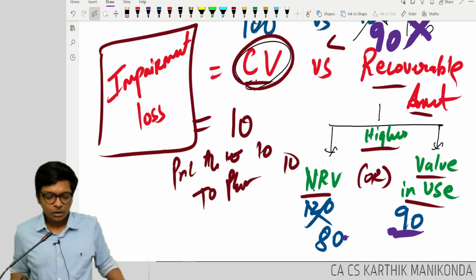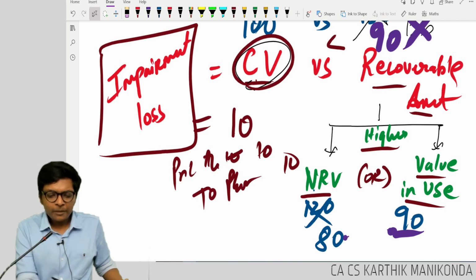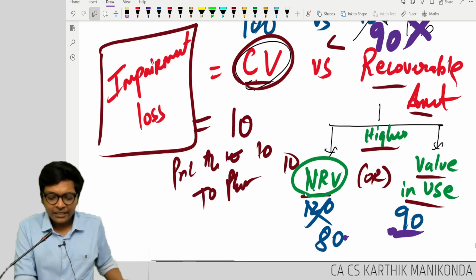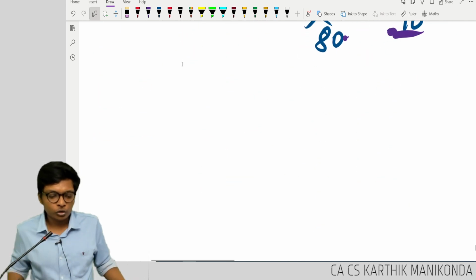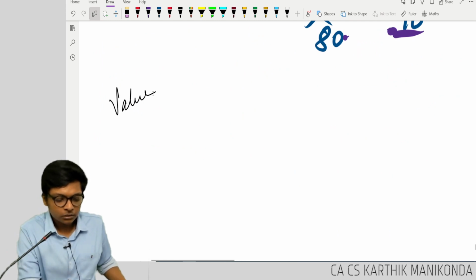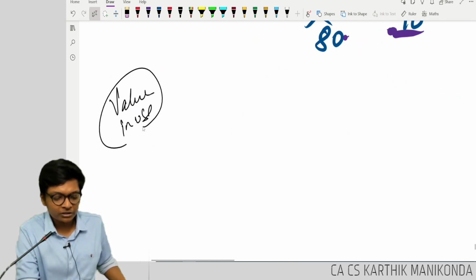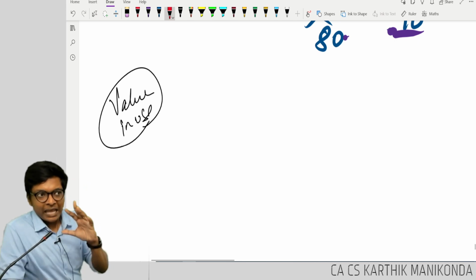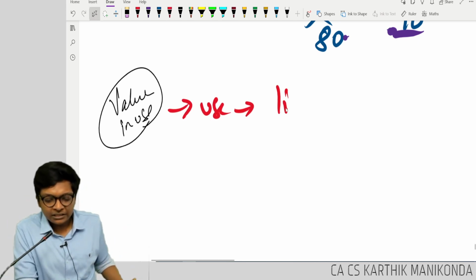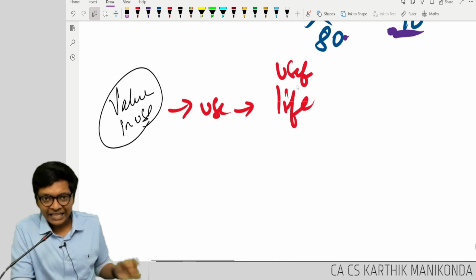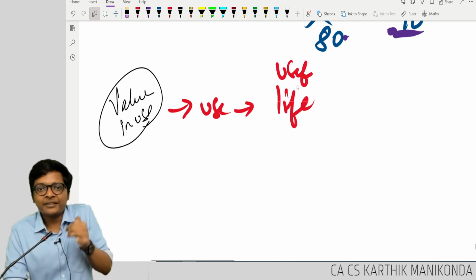Now, if you have an asset with you, why am I not only comparing NRV, but I am comparing NRV and value in use? For that, first you should know what is value in use. Meaning, if I use the asset for its useful life, how much money I will get?